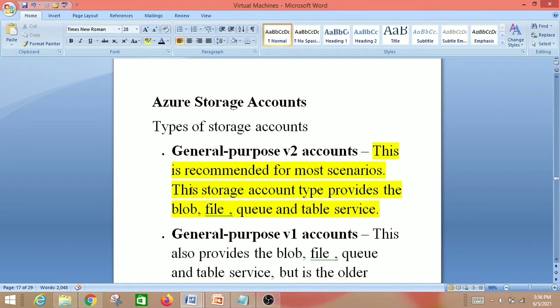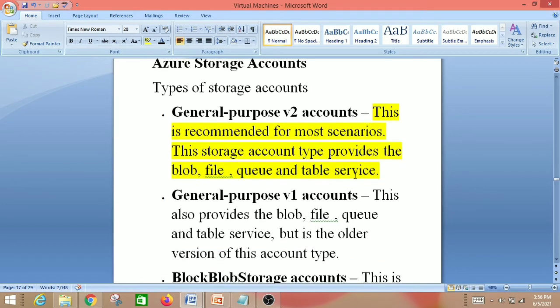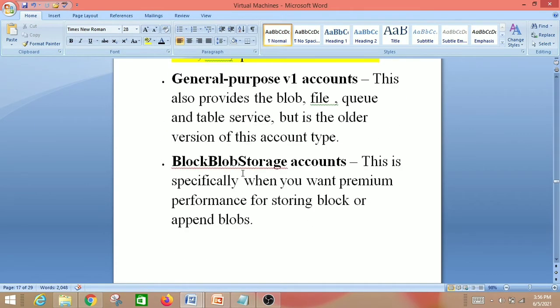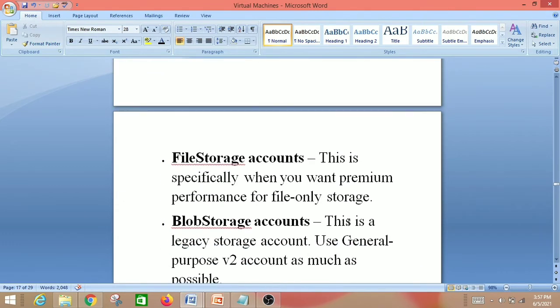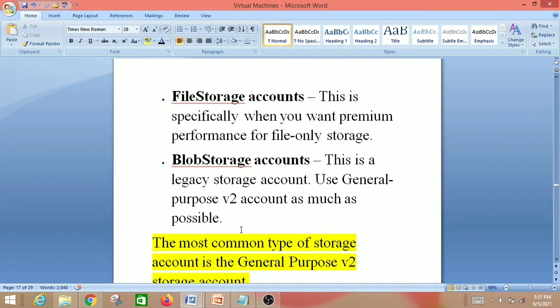So the major one used is the general purpose V2 account. This consists of blob, file, queue and table service. So you have to note this one, general purpose V2 account. And there is another one, V1 account. This is an old version, but V2 is a new version. And blob storage account. And the next one is file storage account for file only storage, and blob storage account.